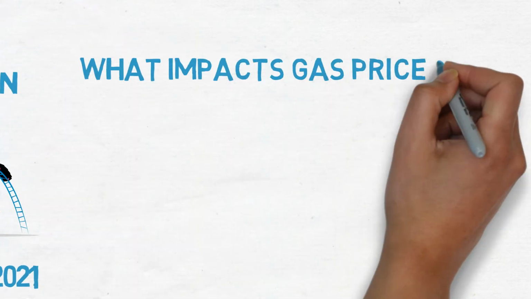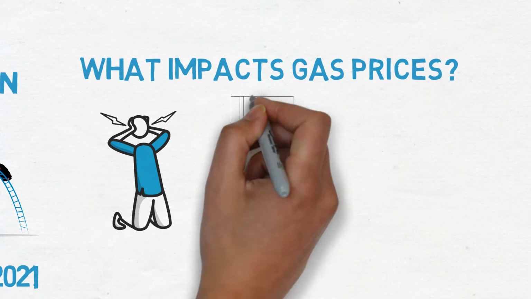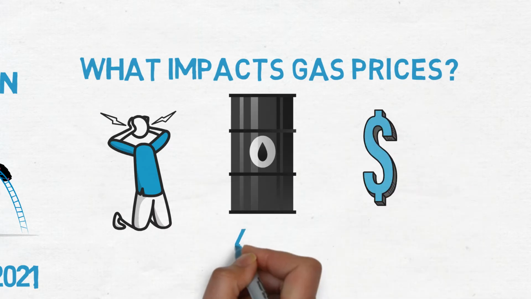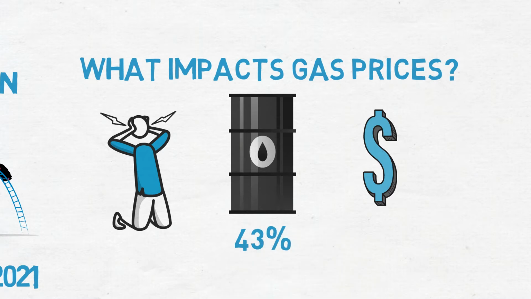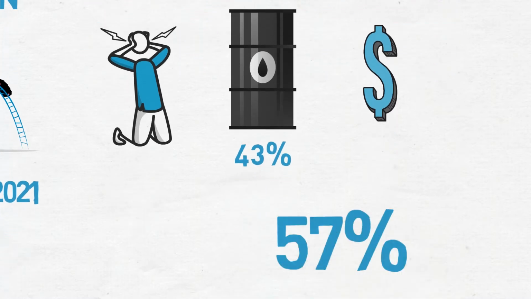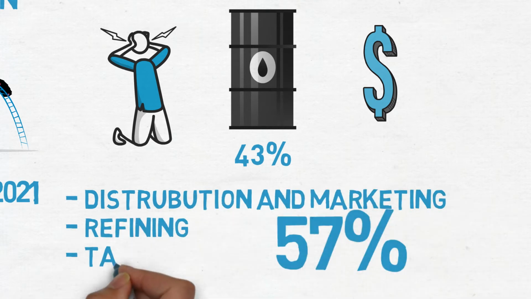What impacts gas prices? High gas prices are created by high crude oil prices. Oil costs account for 43% of the price of regular gasoline. The remaining 57% comes from distribution and marketing, refining, and taxes. These inputs don't change as frequently as oil prices do.